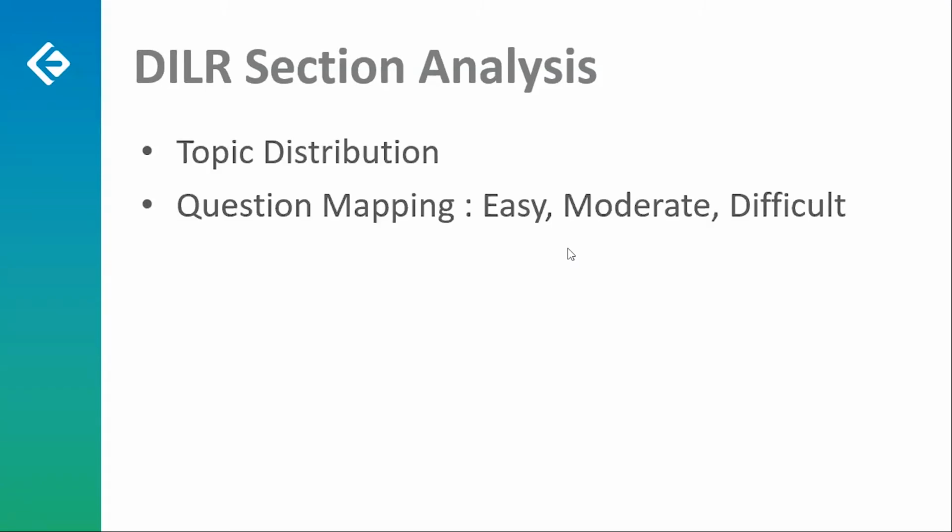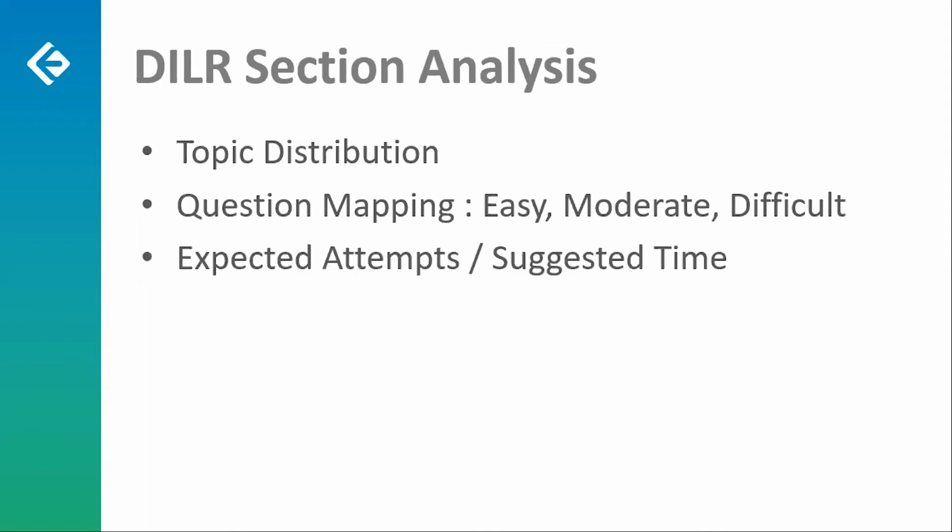Next, we'll be understanding the various difficulty levels of the questions. How were they easy, moderate, or difficult? Next, we'll understand what were the good attempts or expected attempts, and in how much time you should have attempted those. And finally, the expected scores, which will obviously be dependent on the expected attempts. Now, let's see the sectional distribution.